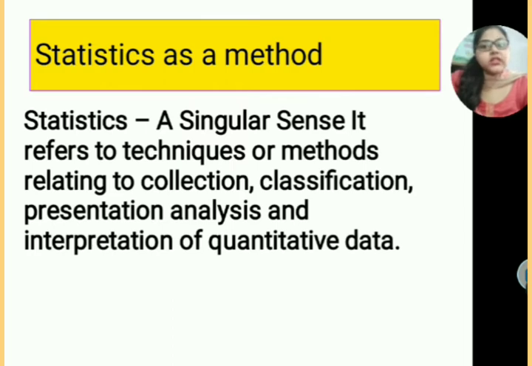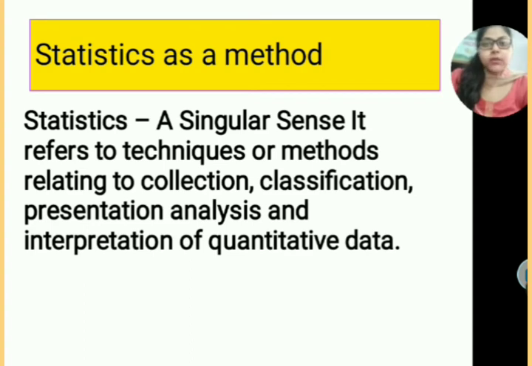So in singular sense, it refers to statistics or method relating to collection, classification, presentation, analysis and interpretation of quantitative data. Remember that quantitative data, we have studied it in plural sense also. That means quantitative means you are actually acquiring only the data which can be transferred in the form of numbers.